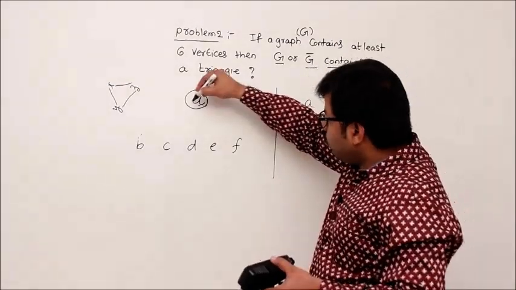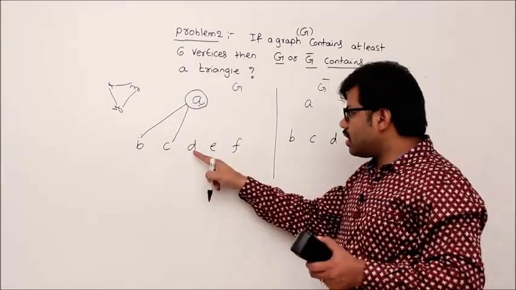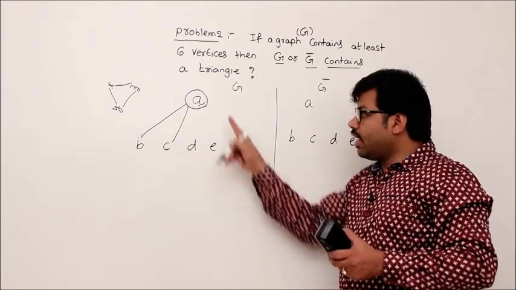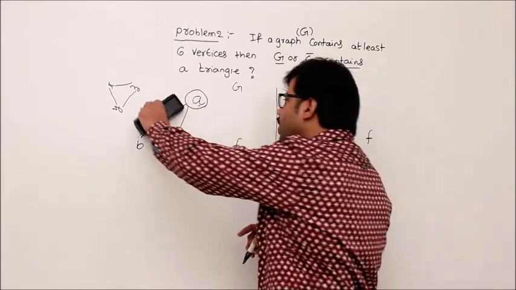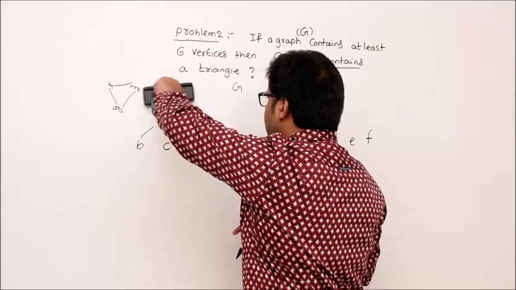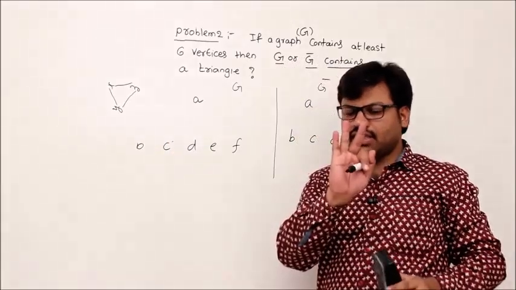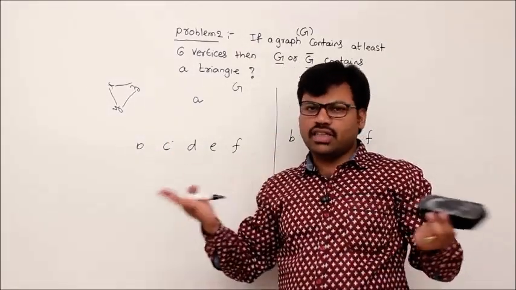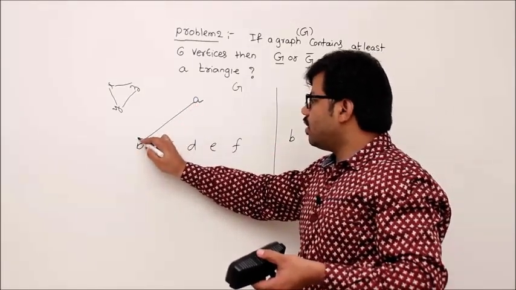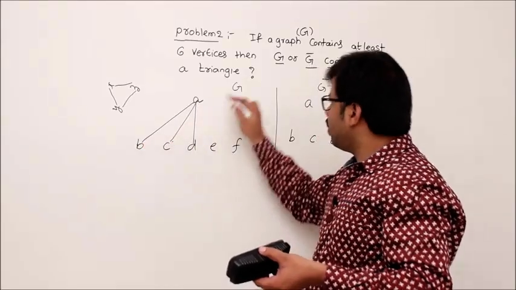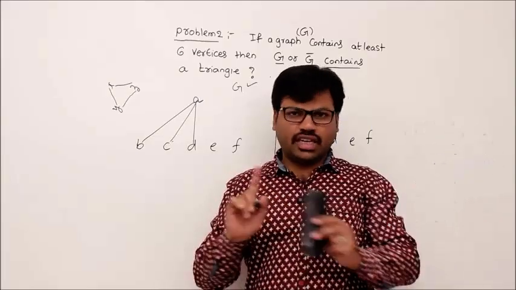Okay. Second one, what if you have only 2 edges like this, and if it is not connected to these 3, then definitely in G bar A will be adjacent to these 3 in that way. So easily we can understand that your vertex A, which is a random vertex I am talking about, will be adjacent to at least 3 vertices either in G, otherwise G bar. We can't say which. Let's say that it is adjacent to 3 vertices in G. I am fixing it. If you want to say that it is G bar, that's okay. Then we can argue with the same logic.